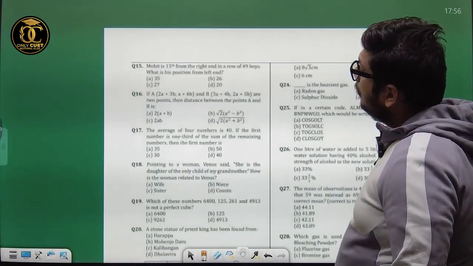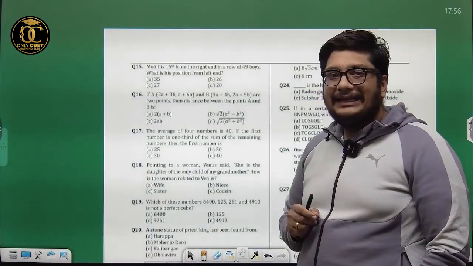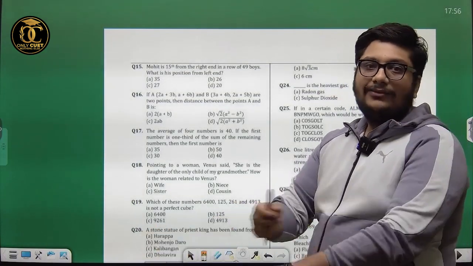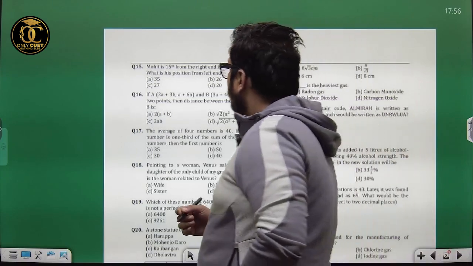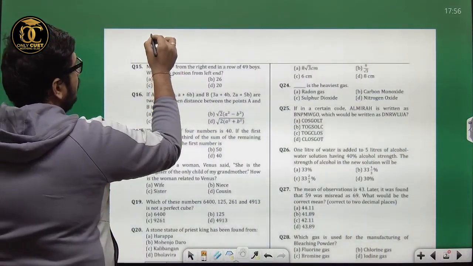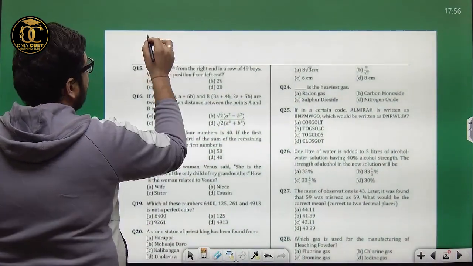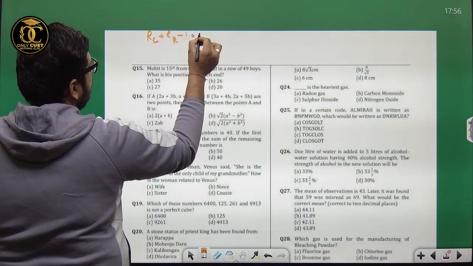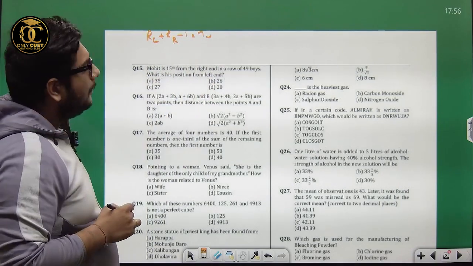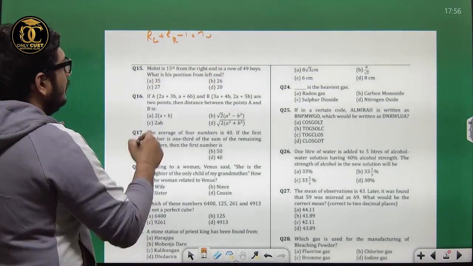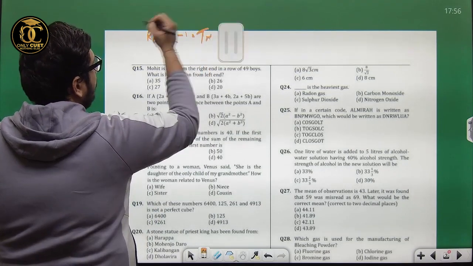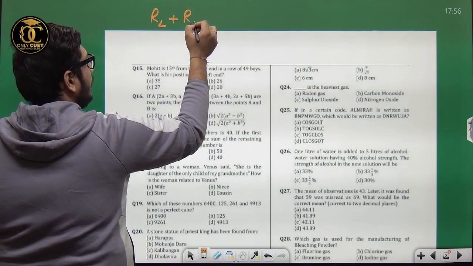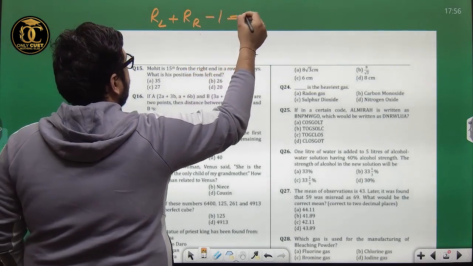Question number 50. Mohit is 15th from right end in a row of 49 boys. What is his position from left? Calculate his position from the left end. Now see, we know rank from left plus rank from right minus 1 equals the total number.